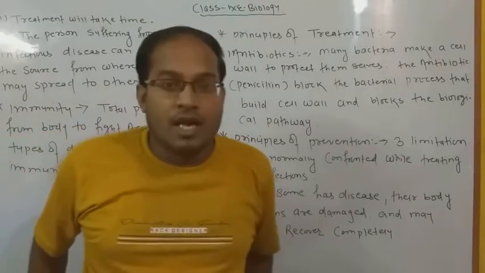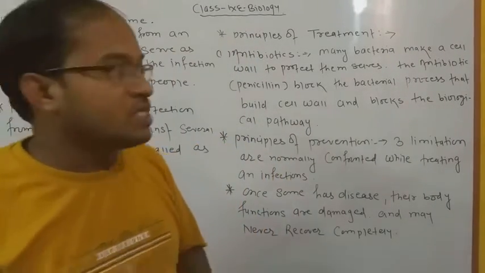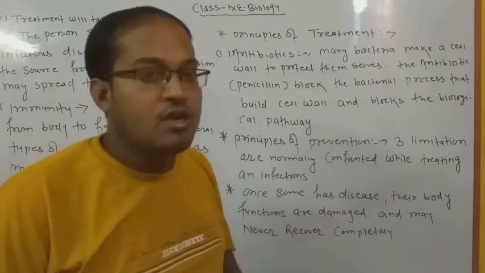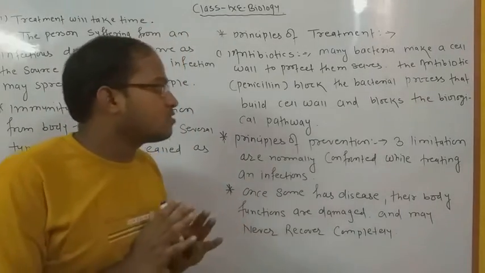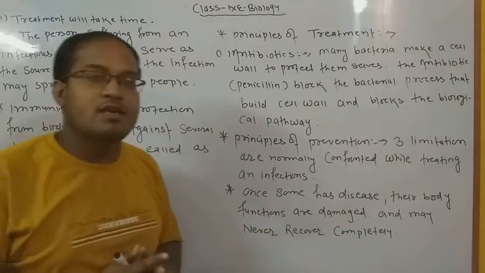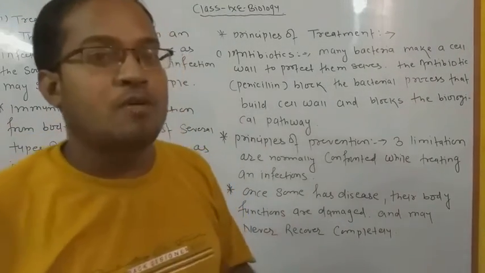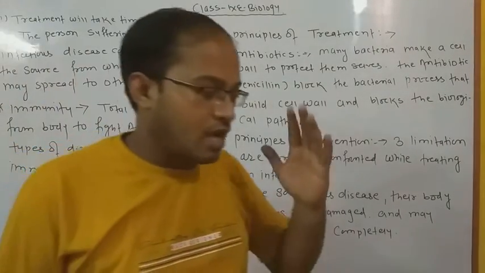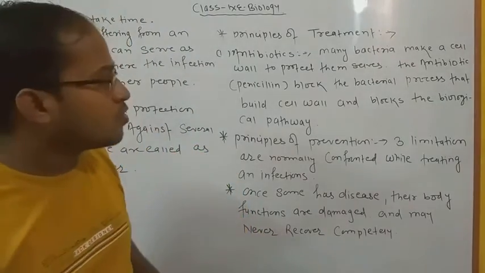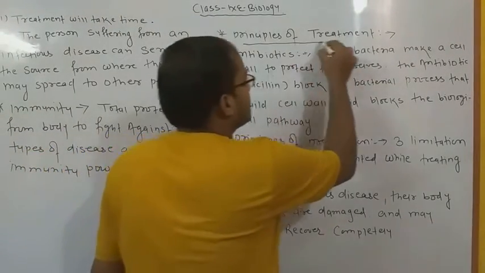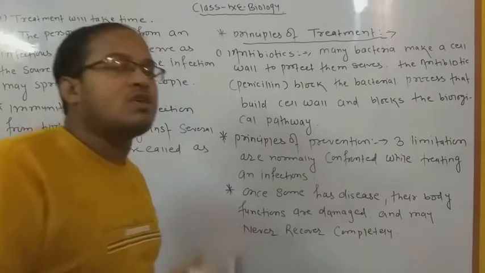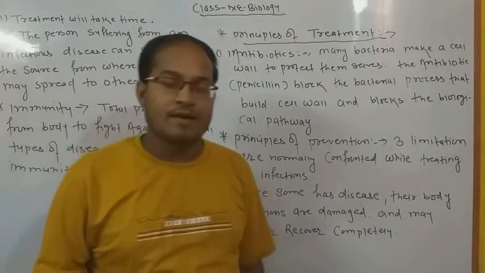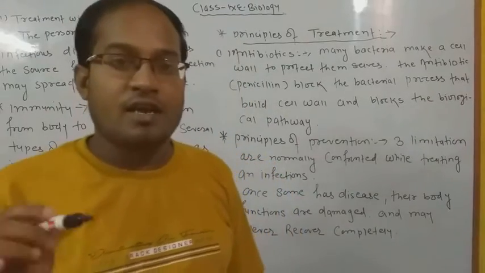Okay, so in the last video we discussed the principles of the following types of disease treatment. Today we will discuss how many types of treatments there are which can easily stop the growth of bacteria, virus, fungi, protozoans and worms etc. आज जो है हमको बहुत सारे प्रिंसिपल्स के बारे में डिस्कस करना है. ऐसे प्रिंसिपल्स those are responsible for stopping the growth of bacteria, virus, fungi and many more things.